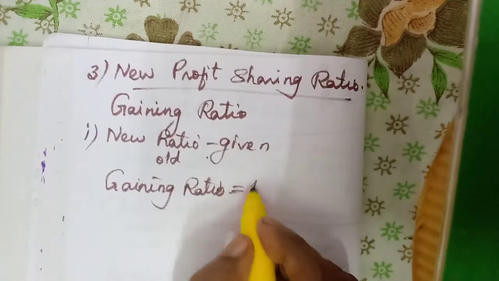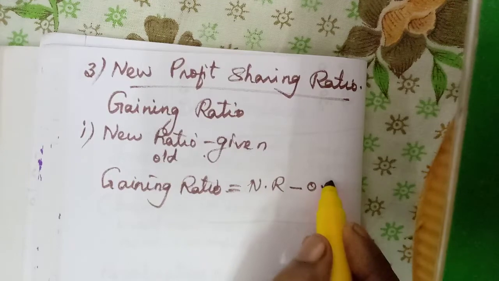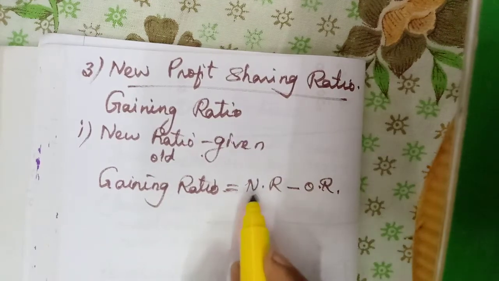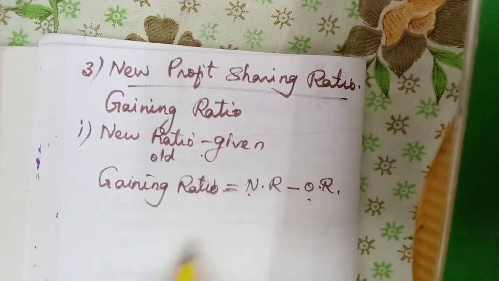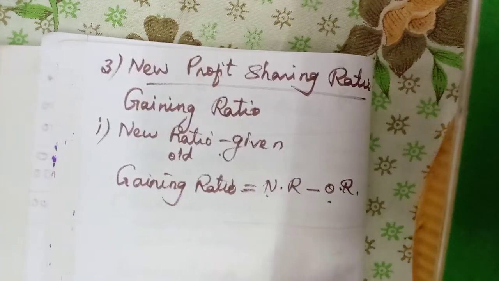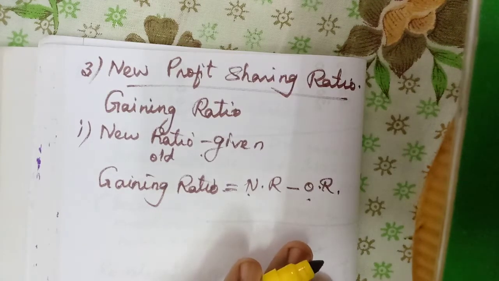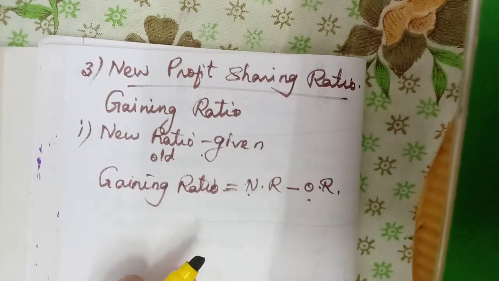The new ratio will be greater, the old ratio will be lesser. So new share minus old share, we will get the gaining share. That's all. Very simple. If they give the new ratio, we will deduct the old ratio from the new ratio and we will get the gaining ratio.